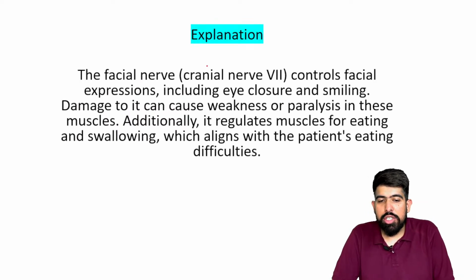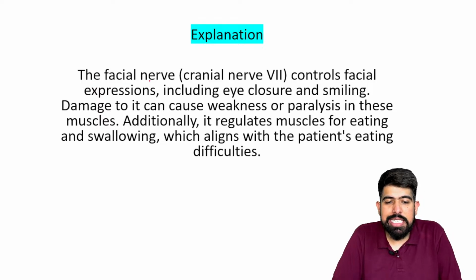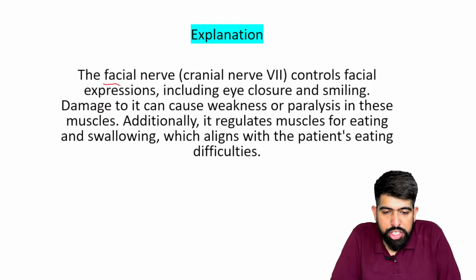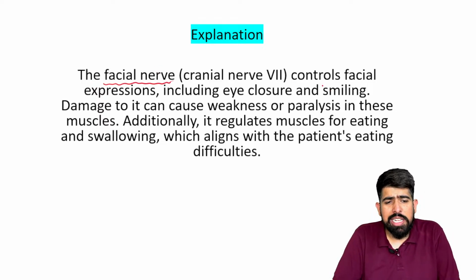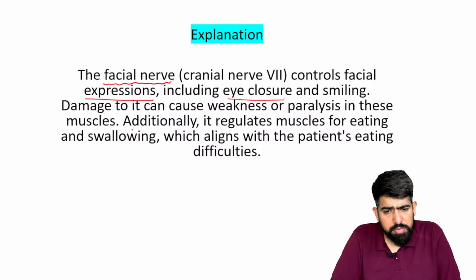Right? Seventh nerve. So this question is asked for the seventh cranial nerve, which is your facial nerve. You already know this facial nerve controls all the facial expressions, including eye closure and smiling, and it can be damaged, causing weakness or paralysis of these muscles.